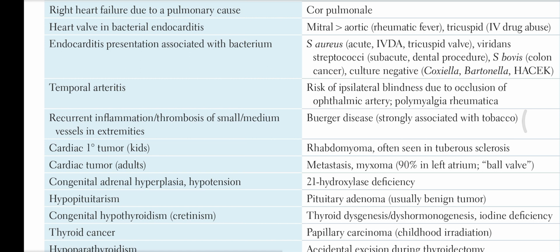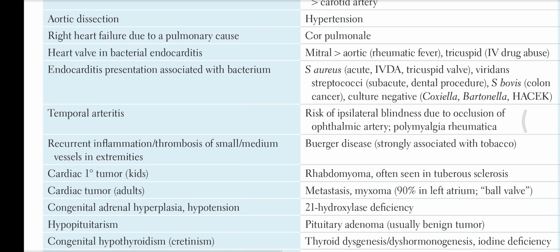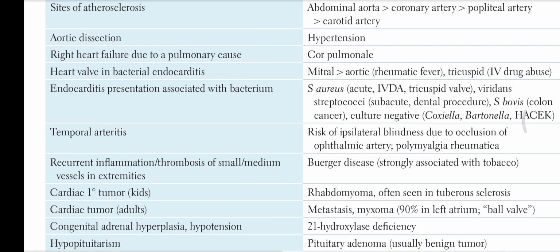Congenital hypothyroidism, cretinism, is due to thyroid dysgenesis, dyshormonogenesis, or iodine deficiency. Hypopituitarism is due to pituitary adenoma, usually a benign tumor. Congenital adrenal hyperplasia with hypotension is due to 21 hydroxylase deficiency.